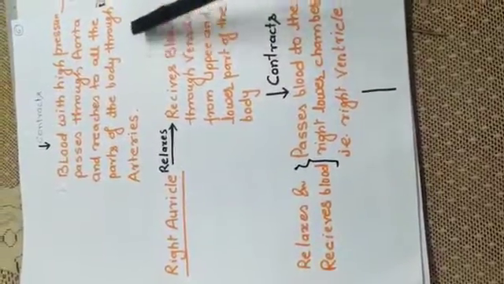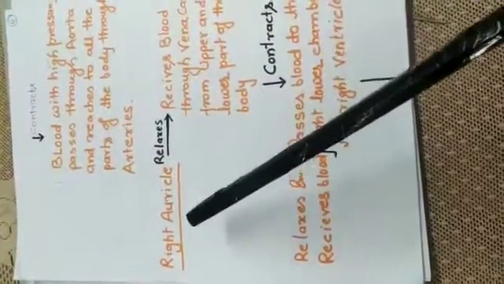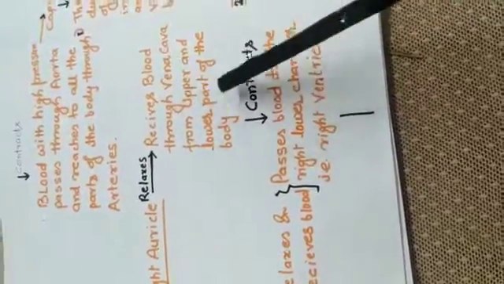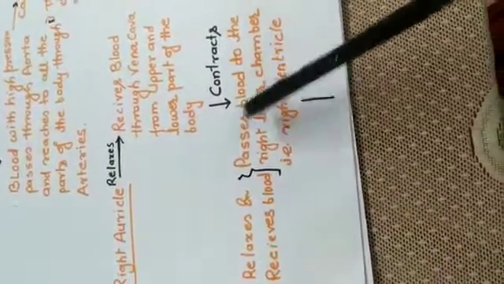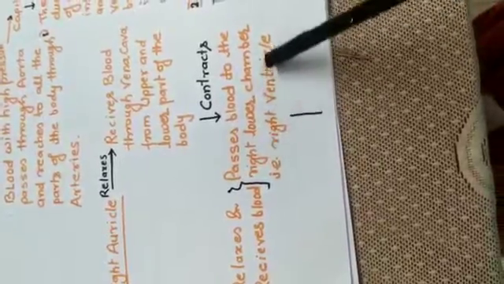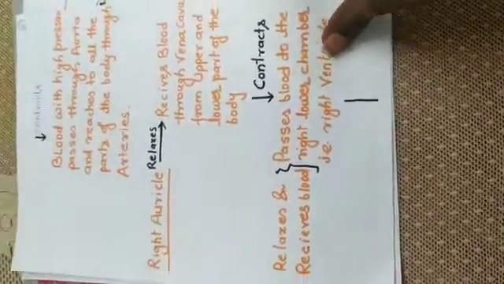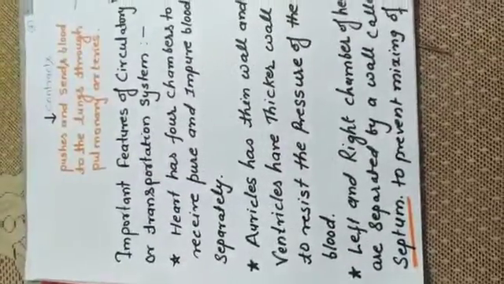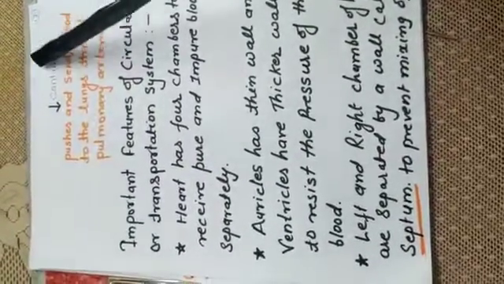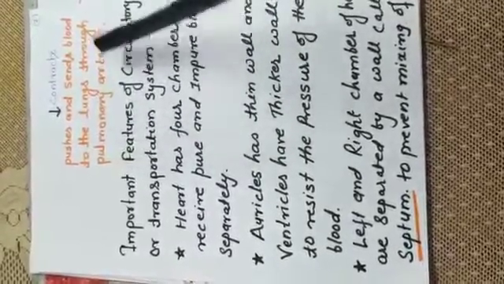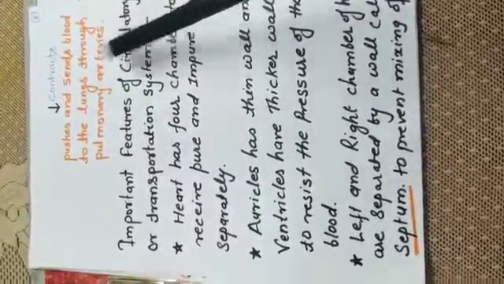and reaches all the parts of the body through arteries. Now we talk about the right auricle that relaxes and receives blood through the vena cava from upper and lower parts of the body. It contracts and passes blood to the right lower chamber, that is the right ventricle. From where the right ventricle contracts and pushes and sends blood to lungs through pulmonary arteries.